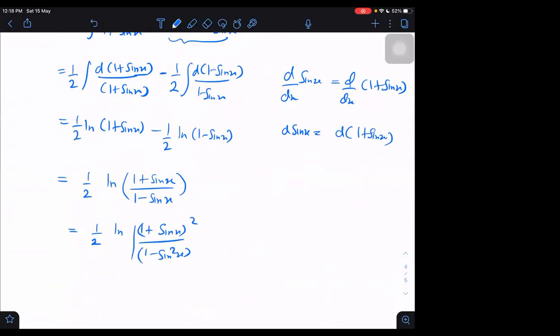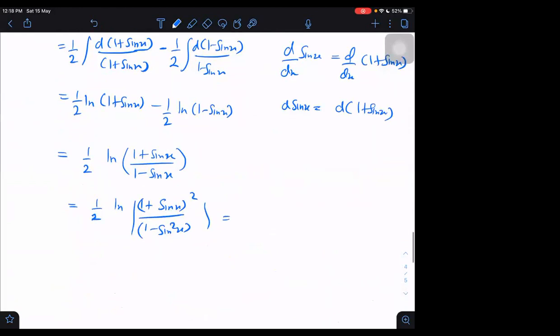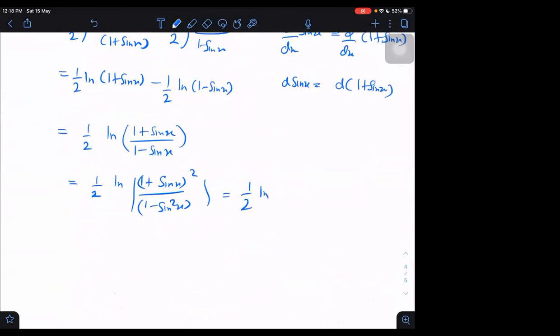Then what we get at last? Half of log of (1 plus sine x) upon cos x whole square. Is it right or not? Yes. Because 1 minus sine square x can be replaced by cos square x. Yes, sir.